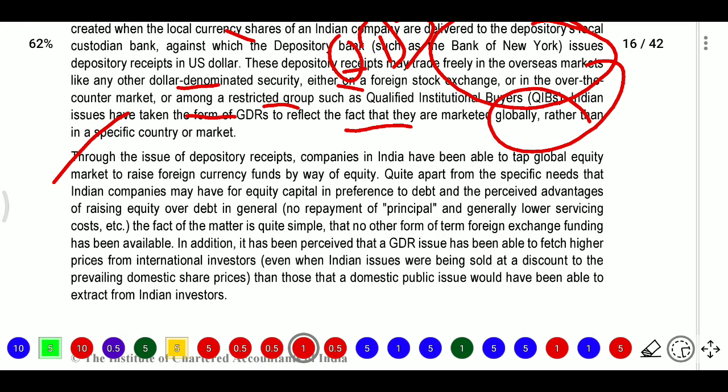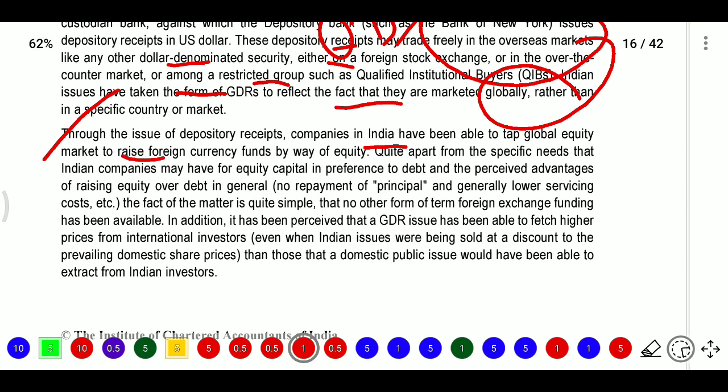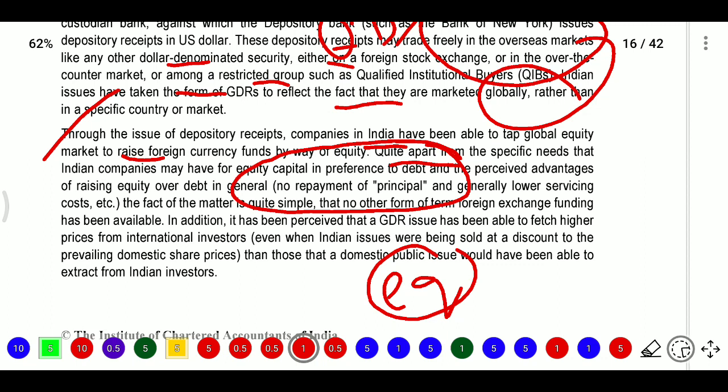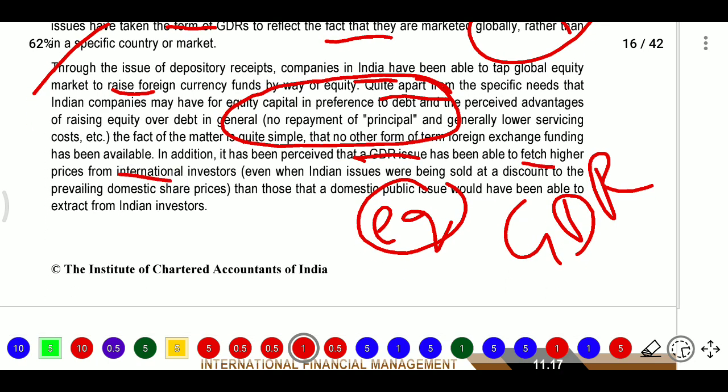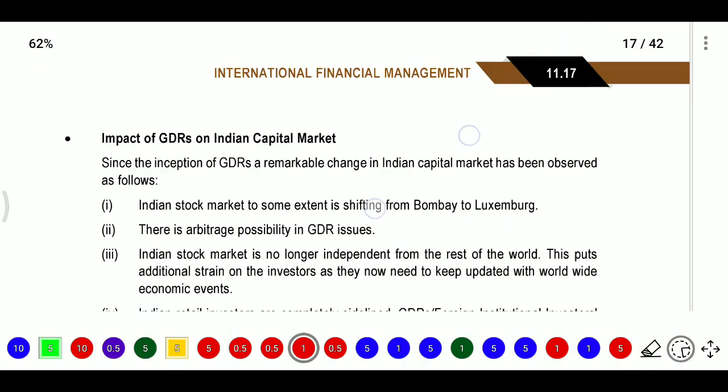Through the issue of depository receipts, companies in India have been able to tap the global equity market to raise foreign currency funds by way of equity. Quite apart from the specific needs that the Indian company may have for equity capital in preference to debt, there are perceived advantages of raising equity over debt in general: there is no repayment of principal and generally lower servicing costs. The fact of the matter is quite simple: no other form of term foreign exchange funding has been available. In addition, it has been perceived that GDRs have been able to fetch higher prices from international investors than they would in domestic public issues.